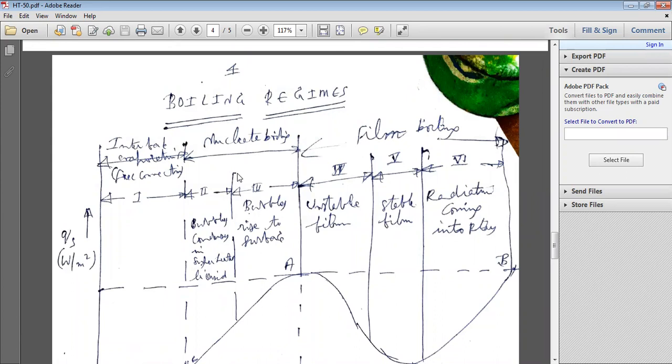This is forced convection evaporation, that is nucleate boiling. Bubbles condense in the superheated liquid and bubbles rise to the surface. So this is free convection. This is localized boiling. Finally, this is the saturation boiling. So here there are three boiling regimes: first, interface evaporation; second, nucleate boiling; finally, film boiling.